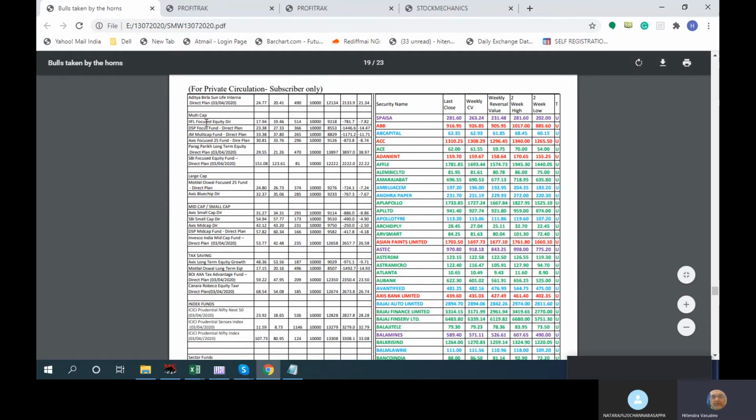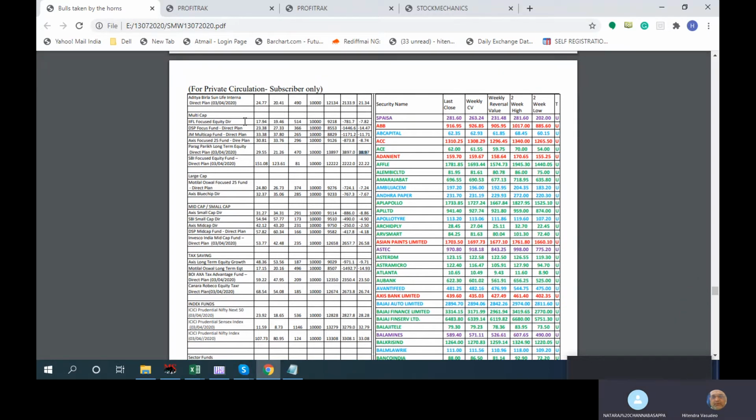The international fund. Then we are looking at certain multi-cap funds. We started off with ILFS and DSP, and later on added in April these two funds, Parag Parikh, which is about 40% up. ILFS is still in recovery mode, minus and minus, but Parag Parikh we added in April, we started out with 21, and today it is up by 38%. Same case with SBI focused equity, that is 22% up.